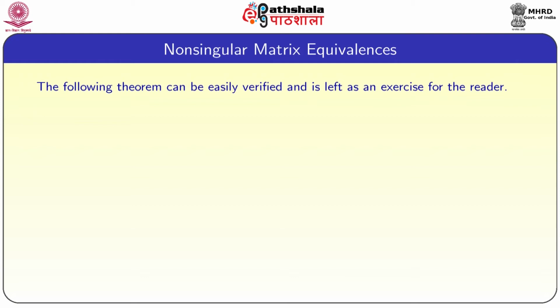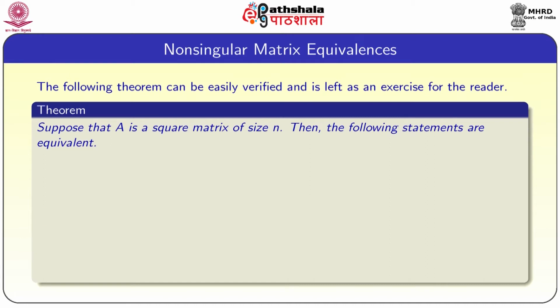Now, we are going to deal with what happens to the non-singular matrices. The following theorem can easily be verified, and it is left as an exercise to the reader. Suppose A is a square matrix of order n, then the following statements are equivalent. A is non-singular, that is determinant of A is not equal to 0.